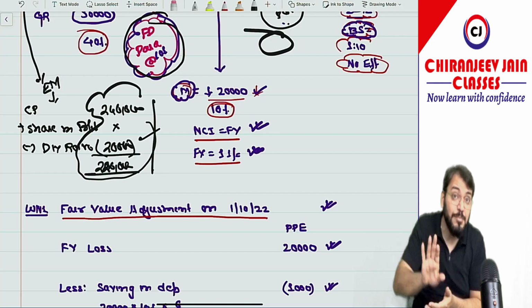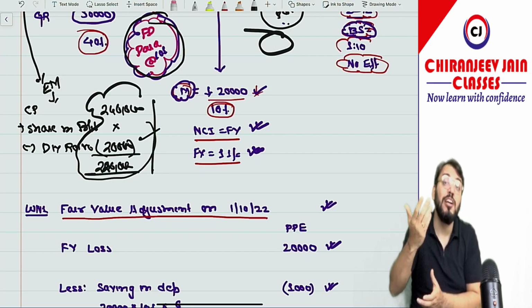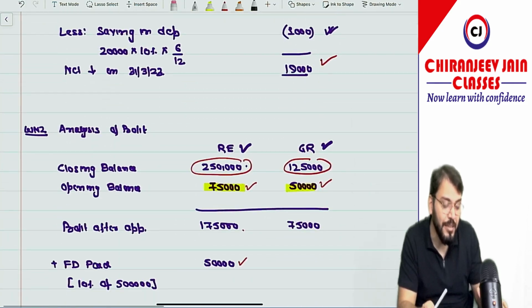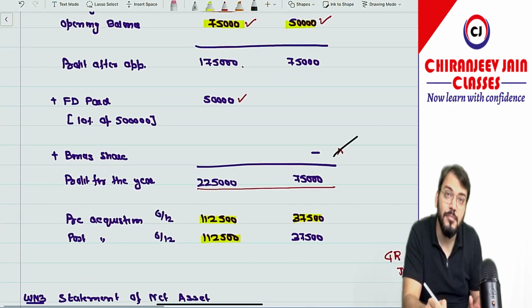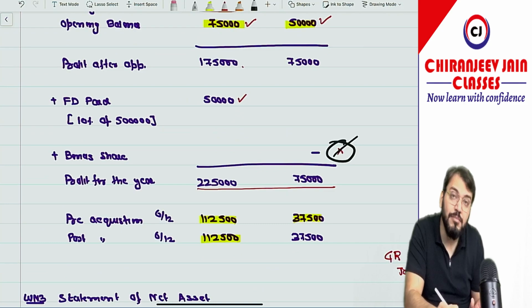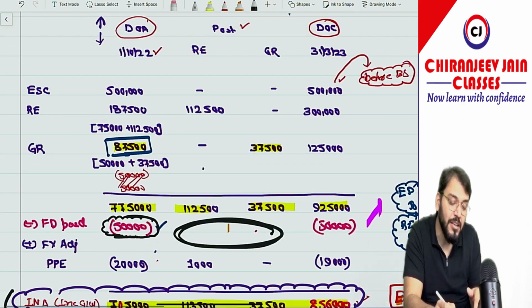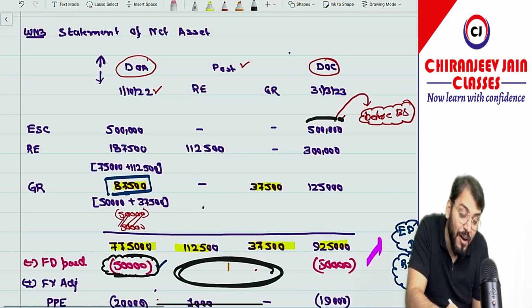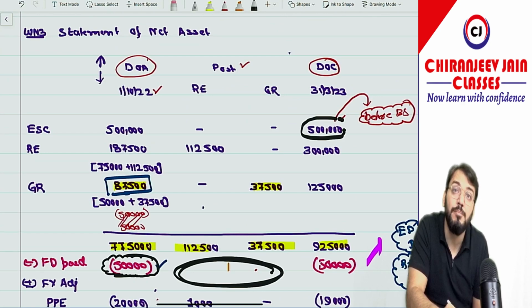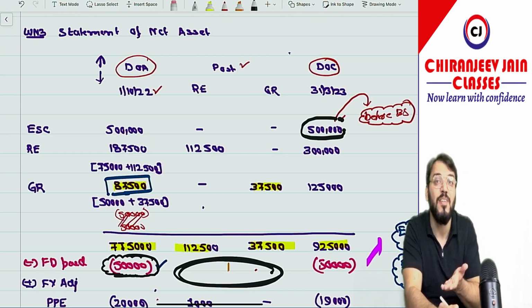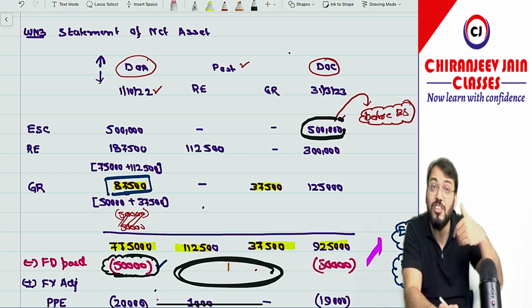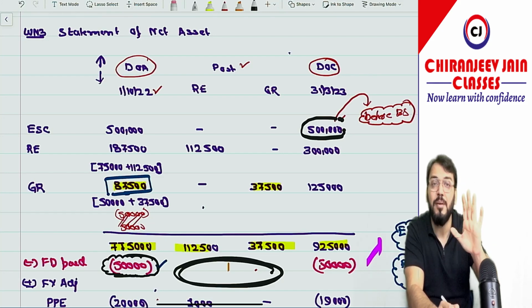If the journal entry has been done, then what you would have done? Suppose the journal entry has been done, then you will add back here. Means you have nullified. When you are adding back, you are nullifying, and also deduct. I will say deduct from this because this will be after bonus shares, so make it before bonus shares.